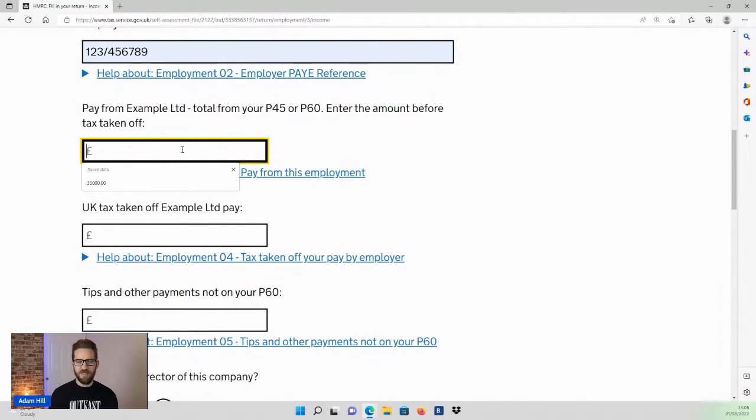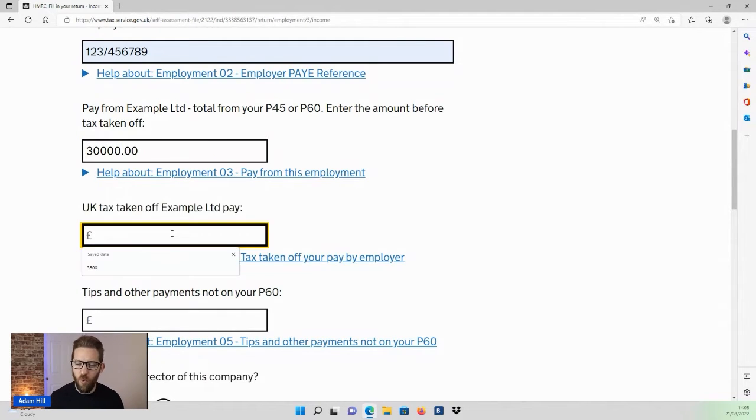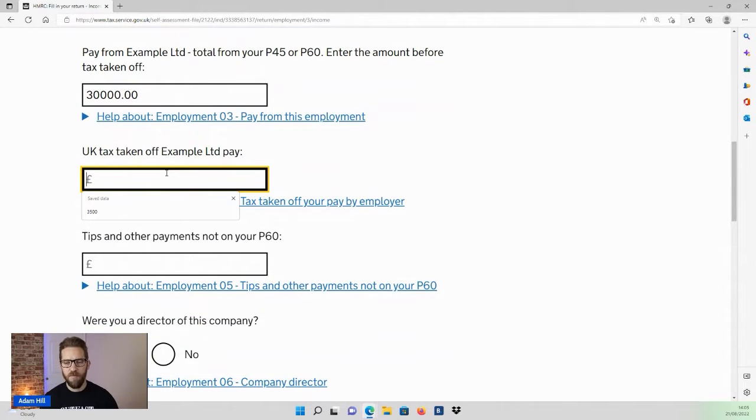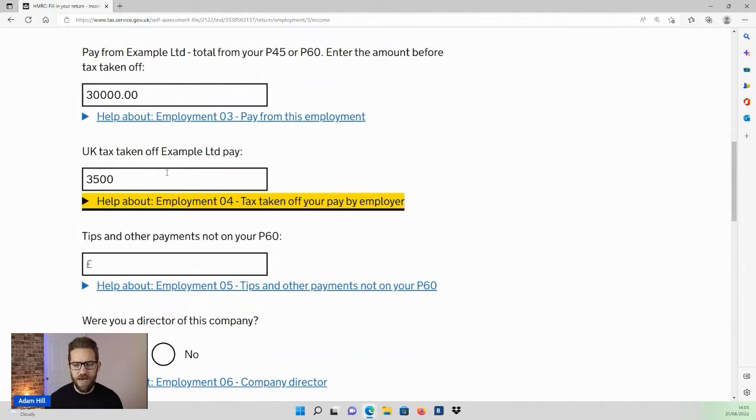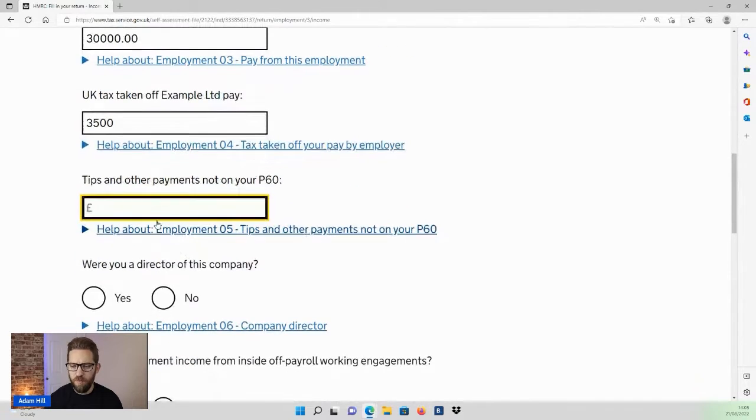You'll then also need to take the salary amount, the gross salary amount from ideally a P60, or worst case from the last pay slip, although that's not as accurate if you take the last pay slip from that tax year. Tax that was deducted from your salary again will come from your P60, and then we're looking for tips and other payments that are not on your P60.